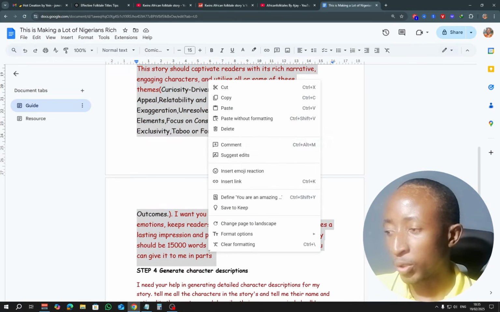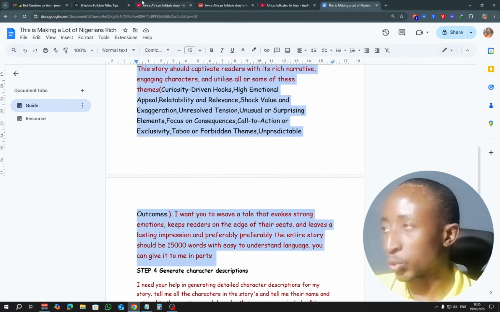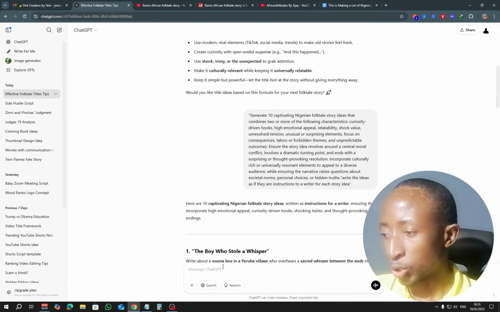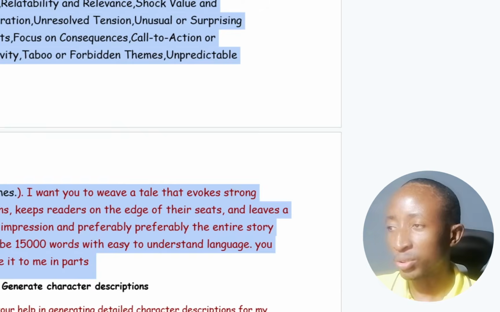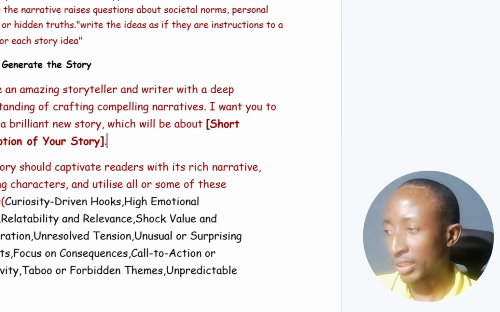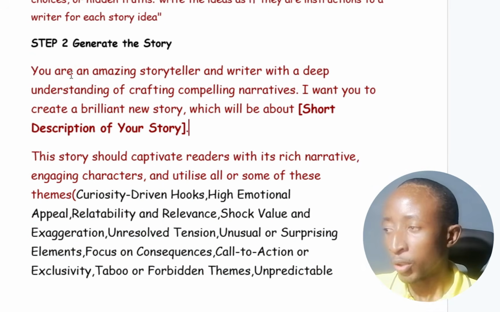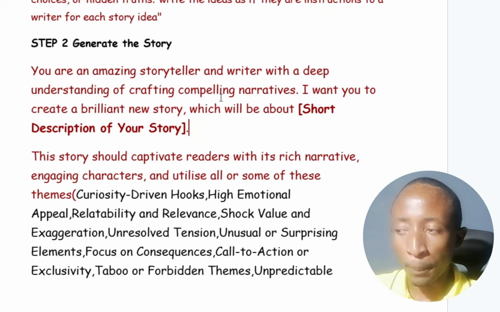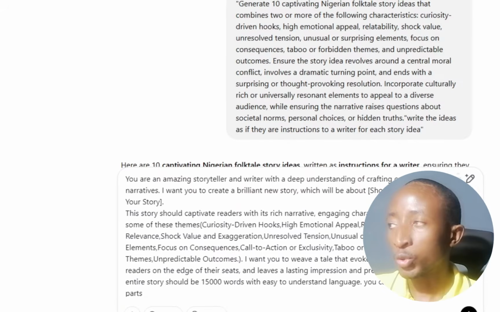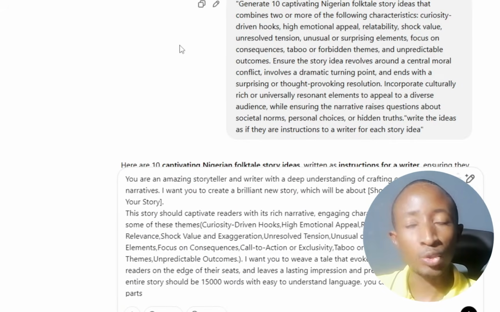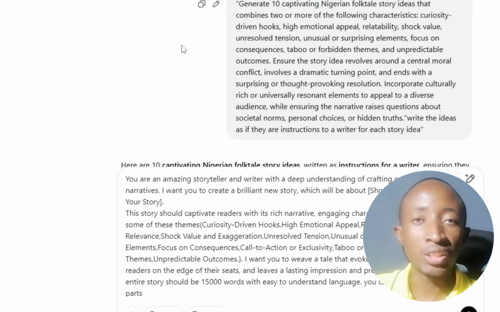Copy it. Then now when you copy it, you're going to come back to ChatGPT right here, and you're going to paste it. Now, when you paste, don't click enter. There's a part right here. You can see, let me go right ahead and read this prompt. Maybe for example, you are an amazing storyteller and writer with a deep understanding of crafting compelling narratives. I want you to create a brilliant new story which will be about. Now here where it says short description of your story, you are going to get the story idea that you like from the list that ChatGPT gave you.